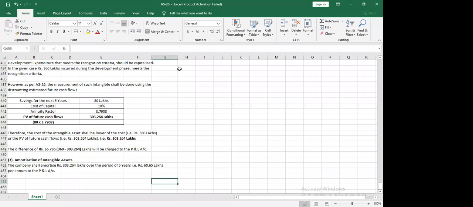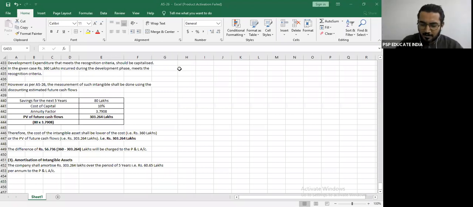Okay, can you help me on the chat box that now in this accounting standard only two questions are left, question number 19 and 20. Is that right? These are the two questions that are left. Yes or no? Please check and let me know that now only two questions are left in this accounting standard. Yes or no?